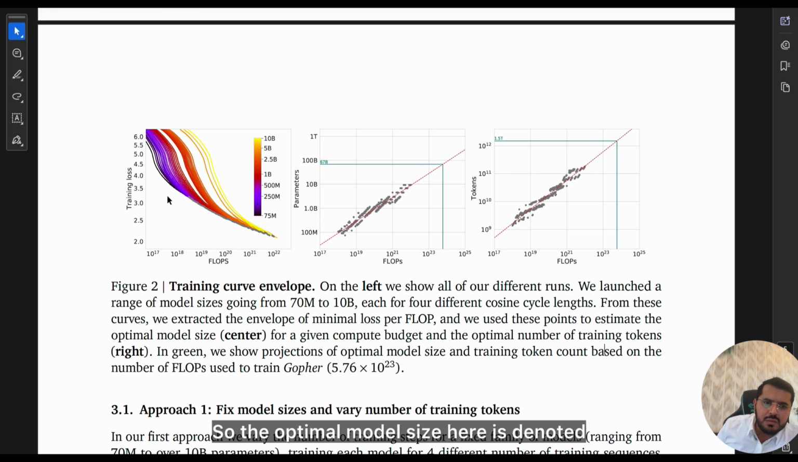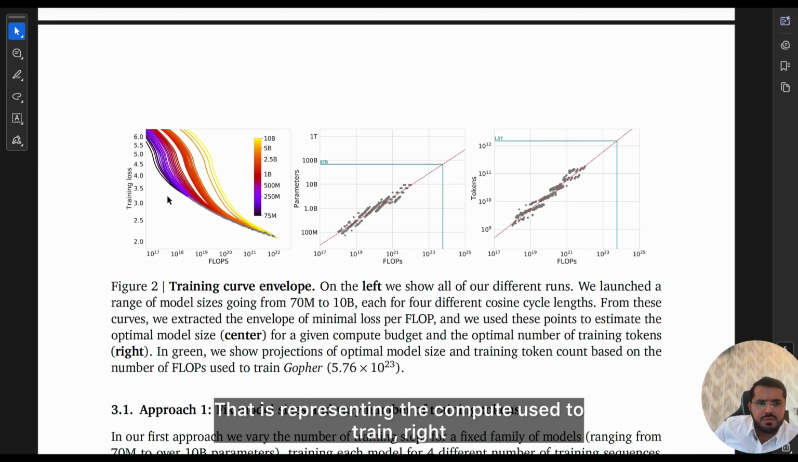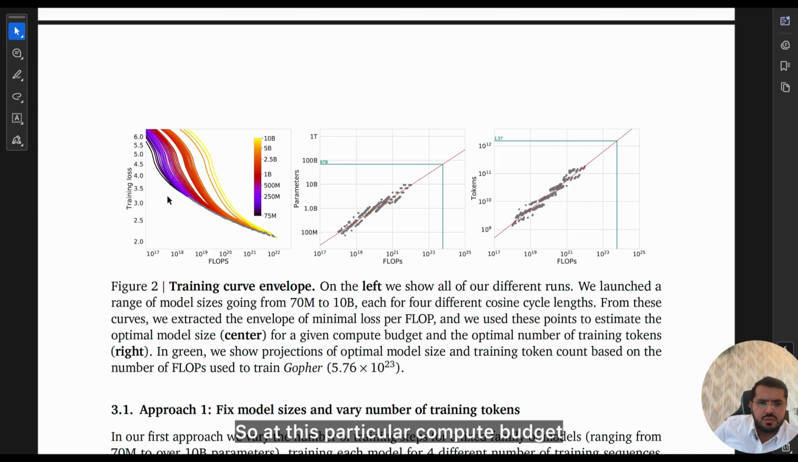The optimal model size here is denoted by the green dashed annotation, which is 67 billion. On the right side we see a vertical line representing the compute used to train. At this particular compute budget, the optimal model size predicted by the Chinchilla scaling law is 67 billion parameters. So if you had this compute budget, the best model size would be about 67 billion parameters.